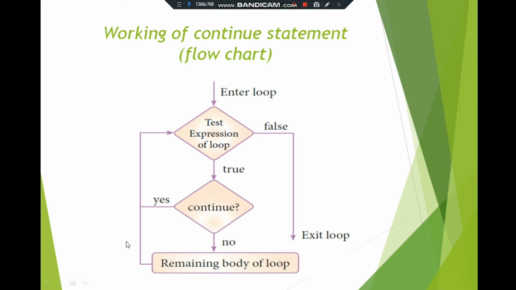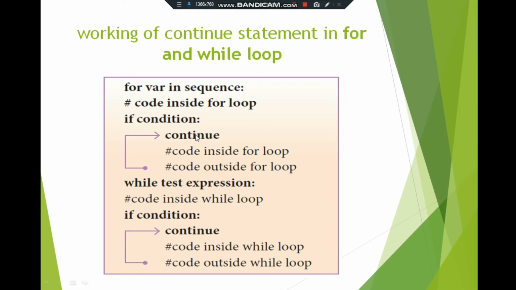Now you can see examples of the continue statement for better understanding of how it works in Python. Let us see how the continue statement can be implemented in for and while loops. The general syntax of the for statement is: for counter variable in sequence. Inside the for loop we can apply an if statement.